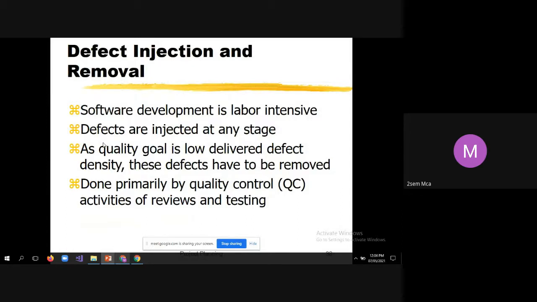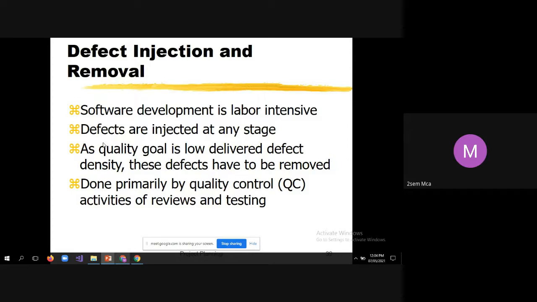Now we'll see what is defect injection and removal. Software development is a laborious task, and defects are injected at any stage of the project. In the coming slide, there is a diagram that I'll show you, of how defects are injected at various stages of the software project.